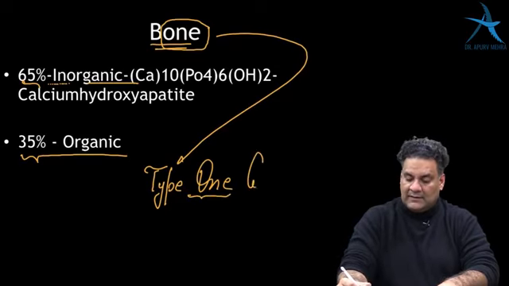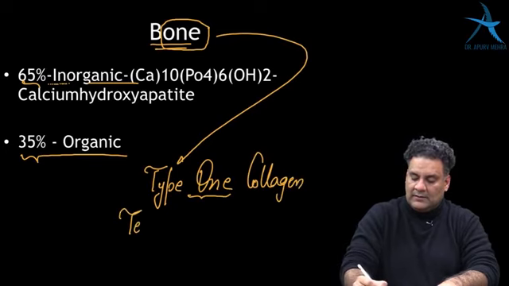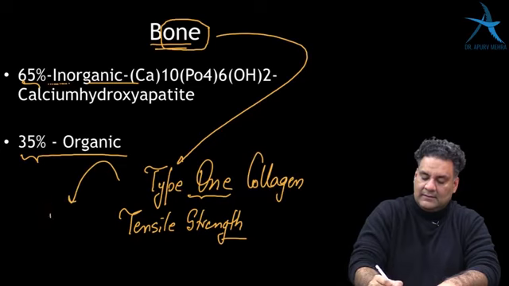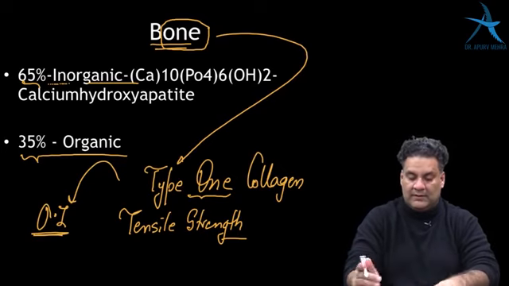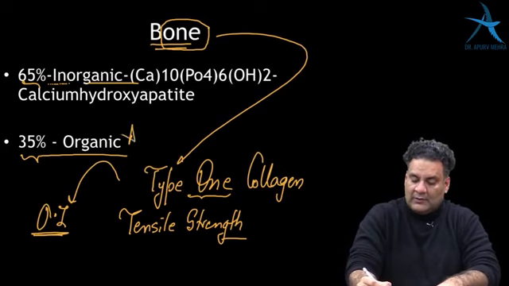So type 1 collagen is there in bone, and it is responsible for the tensile strength of a bone. Its defect causes osteogenesis imperfecta, where the bones will fracture very frequently. This is about the organic component.